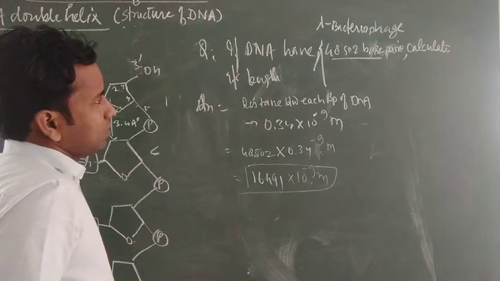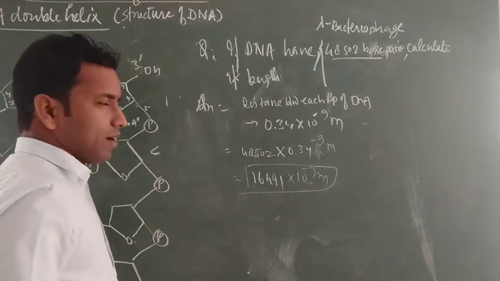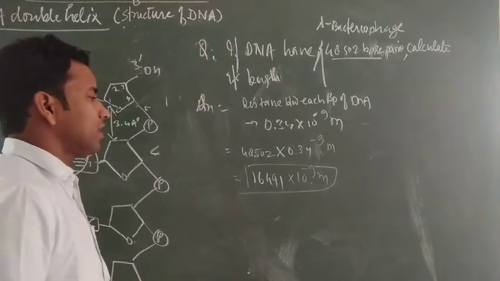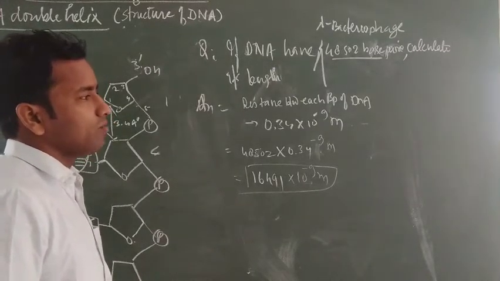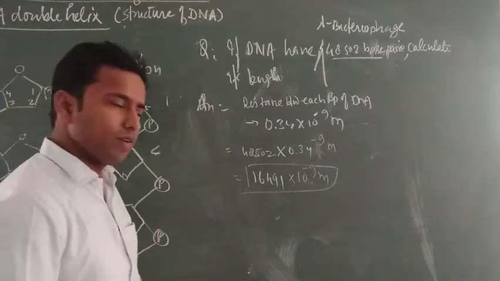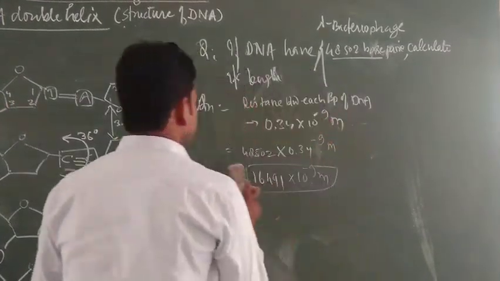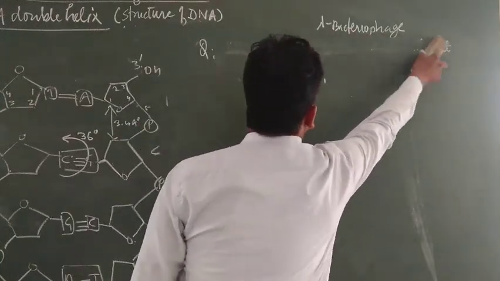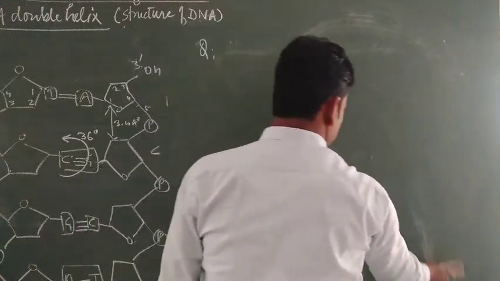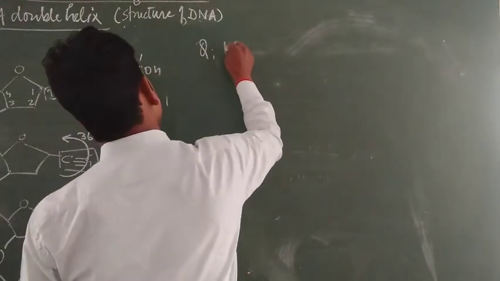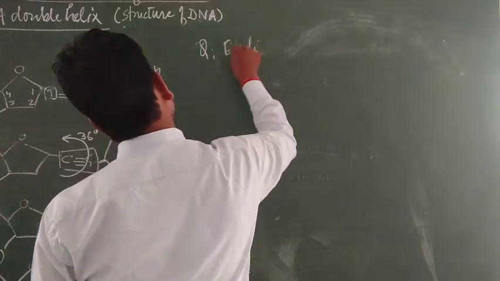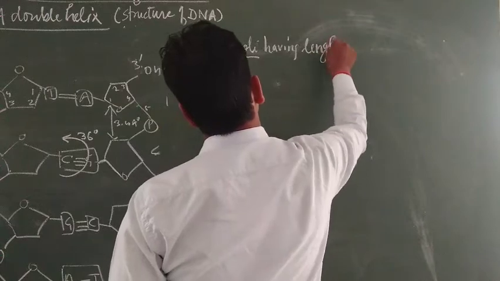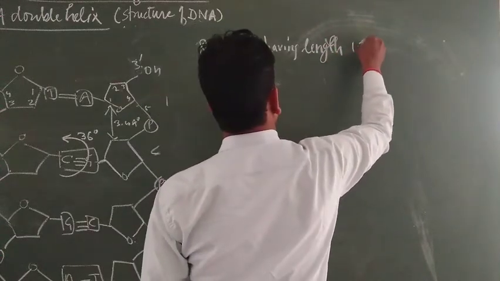If the length of any DNA is given, then you can find out the actual number of base pairs present in the DNA. How can you calculate? Suppose the E. coli DNA has a length of 1.36 millimeter.